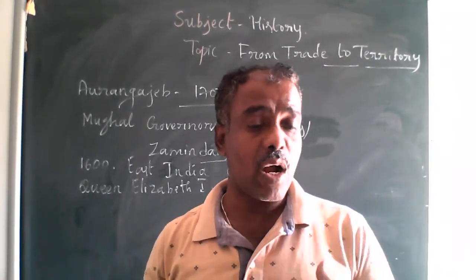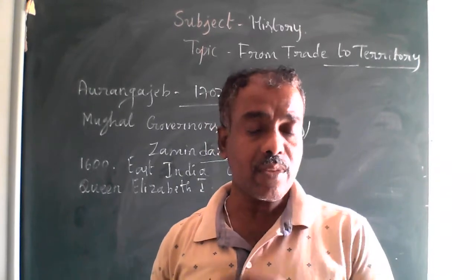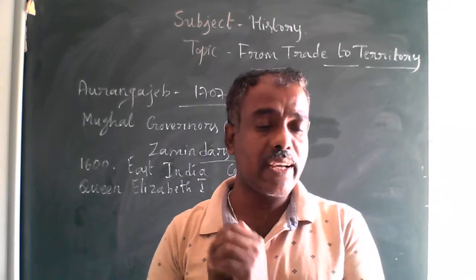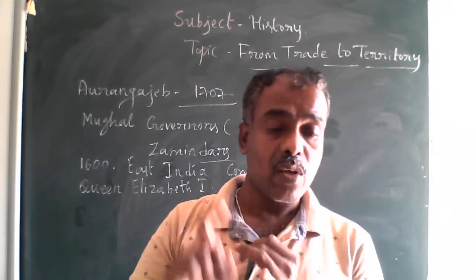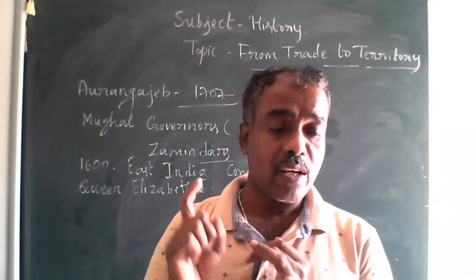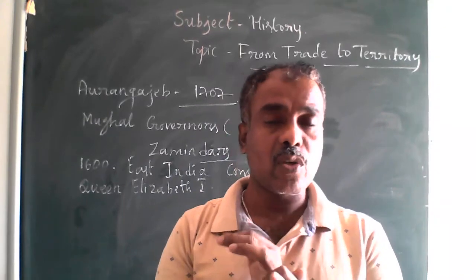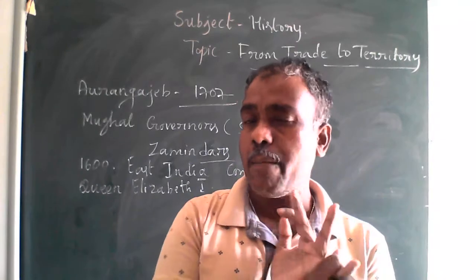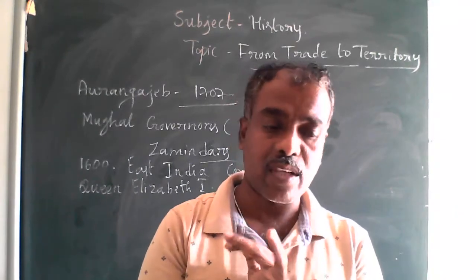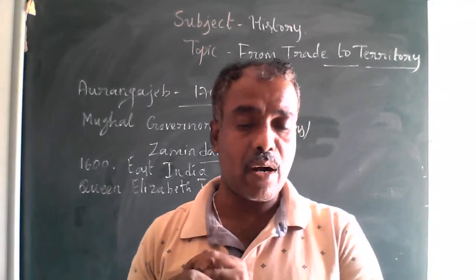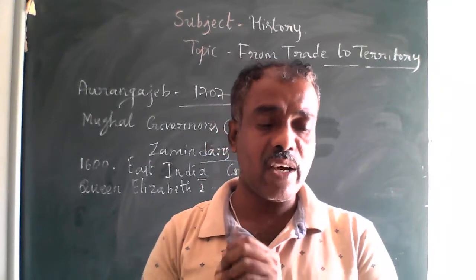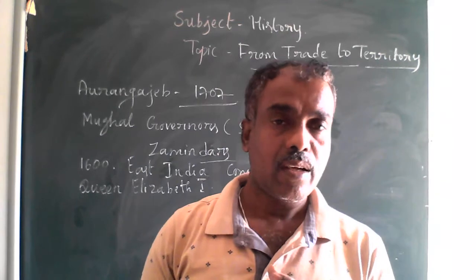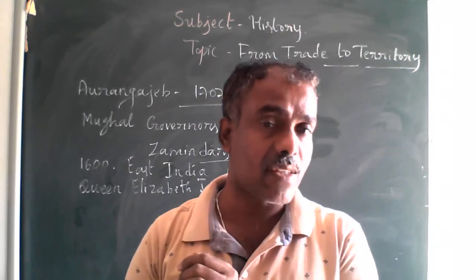Understood now? And also, dear students, apart from silk and cotton, there were pepper, cloves, cardamom and cinnamon, what we used to call the spice items. There was a great demand for them, and they were available at cheap rates also.